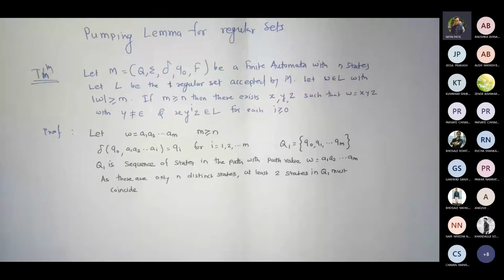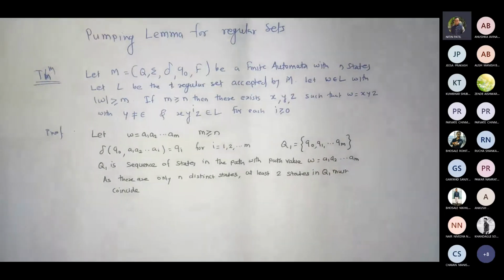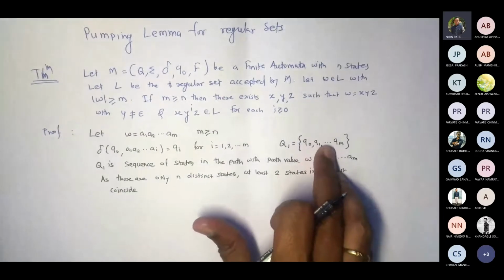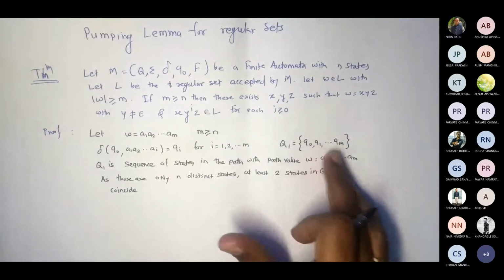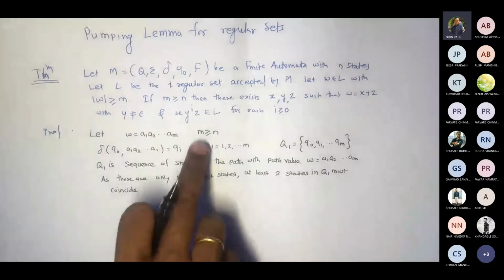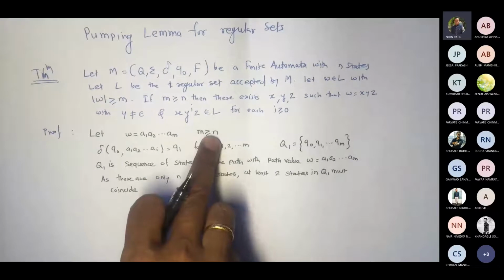Now you may see that this Q1, Q2, QM may get repeated, some I, some J. Some of them may get repeated in between. We don't know, because we said M should be greater than or equal to N.